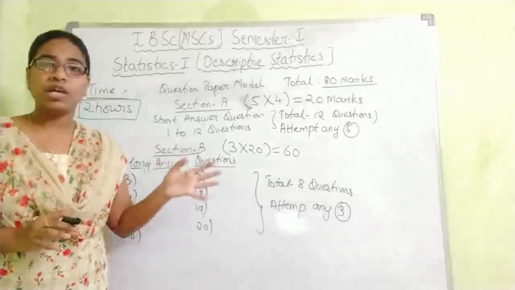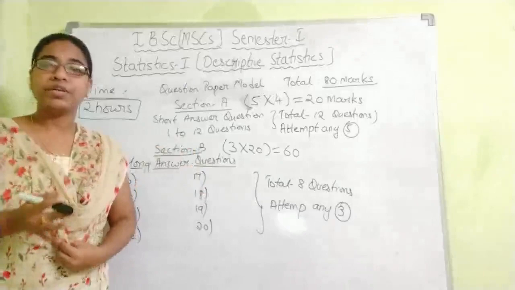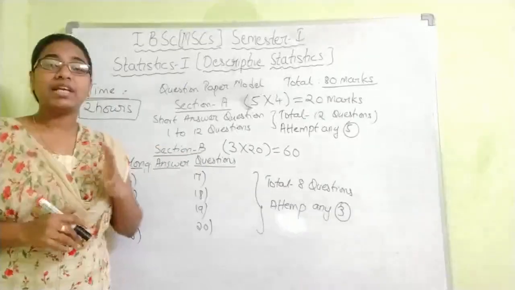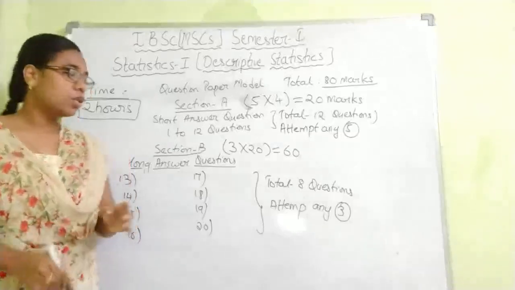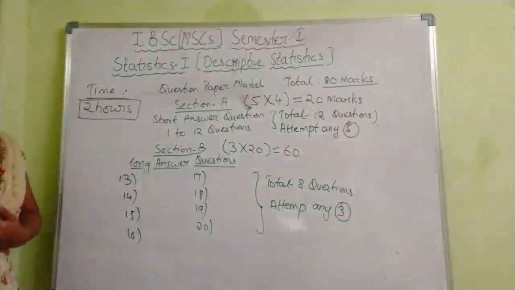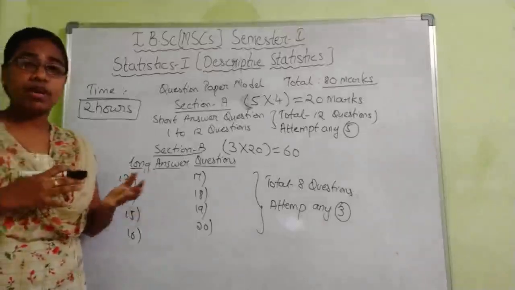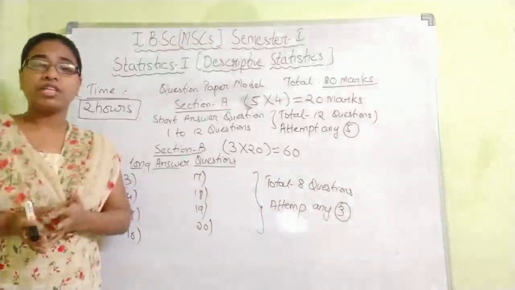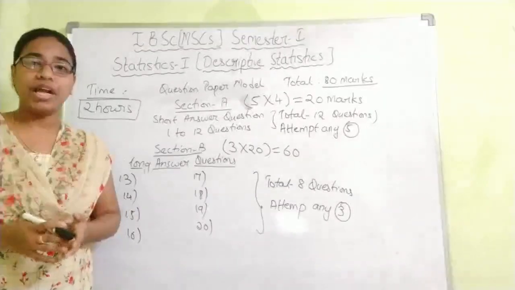Reading 2 long answers and skipping the remaining 3-4 long answers, don't say that your unit is completed. Read all the questions covered in that unit, so that you can attempt 2 questions from each unit. After completing the first unit, go for the next unit. Whatever units you feel are easy, start with those.